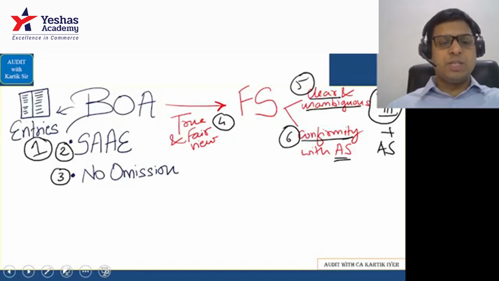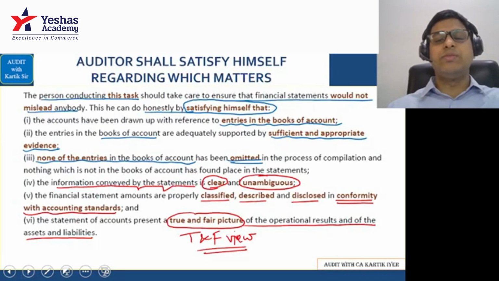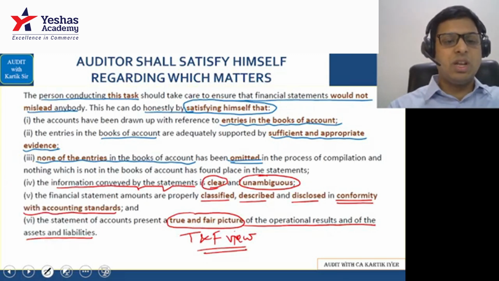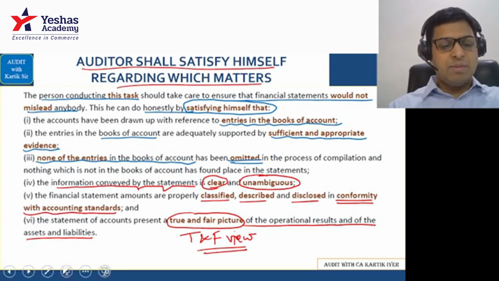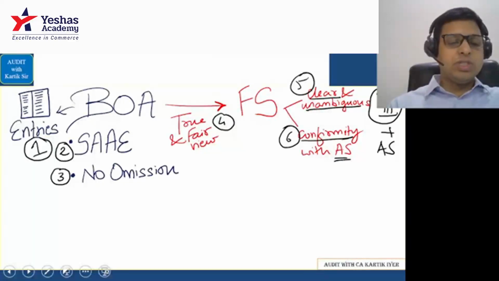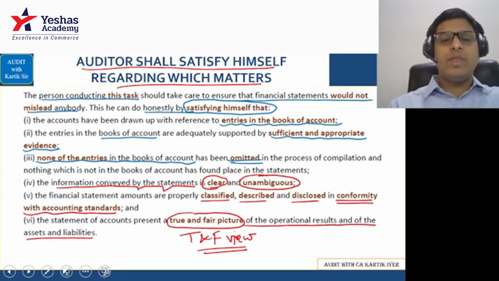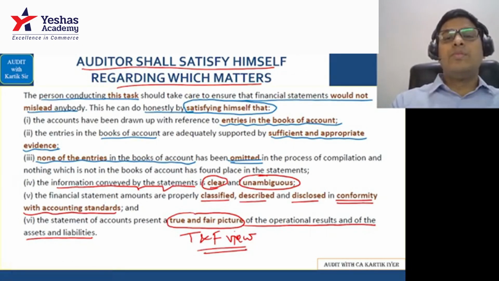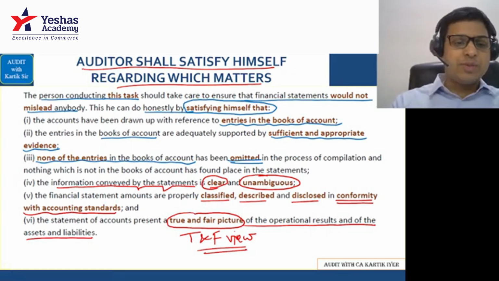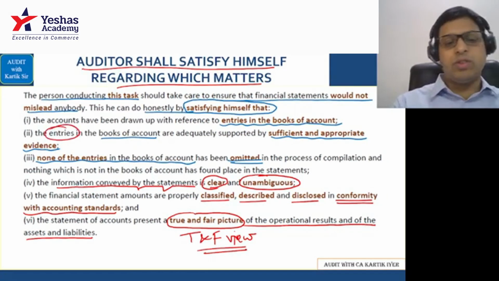That is basically this part. So this is, auditor should satisfy himself regarding which matters. This is this question. Auditor should satisfy himself regarding which matters. And here the diagram is also pretty simple for this. Auditor should see whether the books of accounts are properly made or not. So you'll understand this point here that proper entry should be made in the books of accounts.